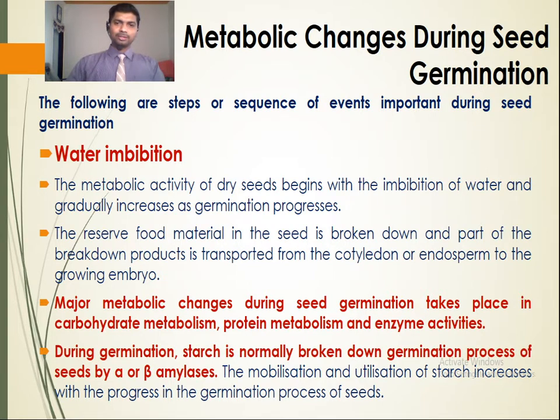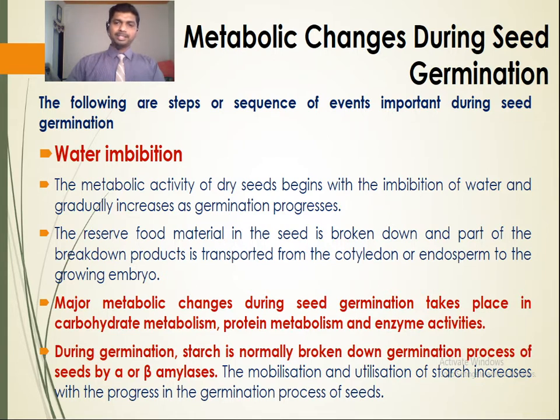As we studied in the previous lecture, imbibition of water is the first event, the beginning of seed germination. After imbibition of water, various hydrolytic enzymes are synthesized in the seed, which break down the reserve food material present in the cotyledon or endosperm into simpler products.